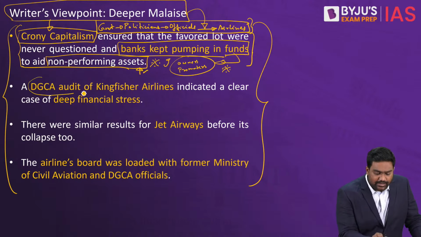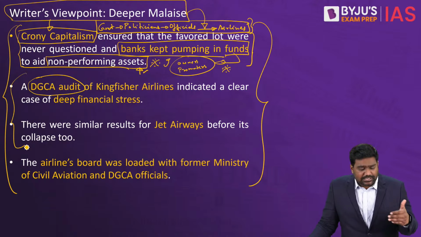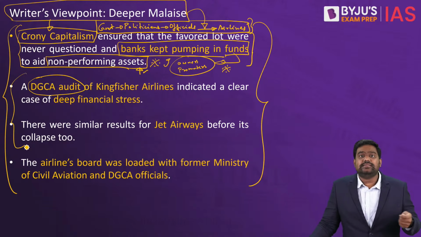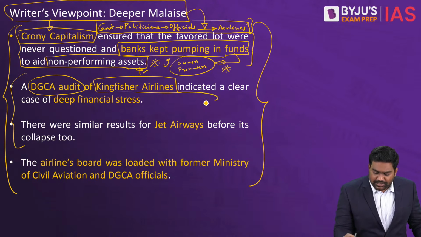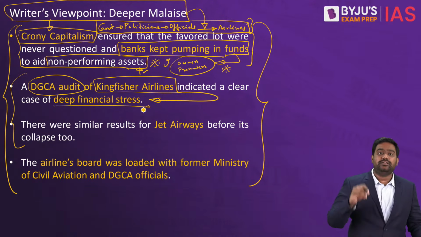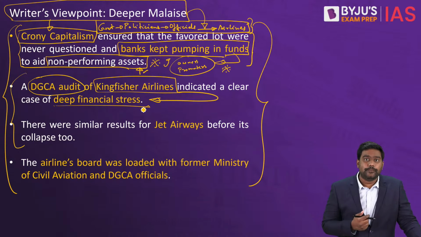The DGCA, which is supposed to conduct periodic financial audits, even if it comes up with some concerns, it will not address them. For example, the DGCA audit of Kingfisher Airlines had clearly flagged the deep financial stress that the company was in, but still no action was taken.